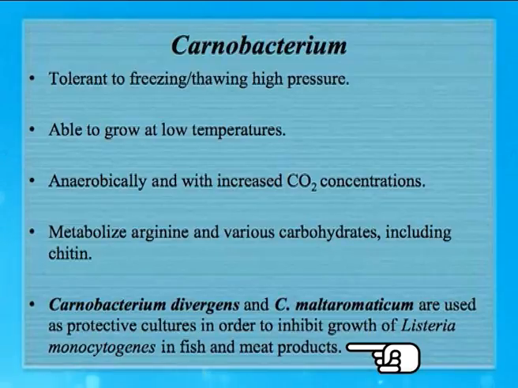are used as a protective culture in order to inhibit the growth of Listeria monocytogenes, which grows at a very low temperature and spoils frozen meat and fish products. So if Carnobacterium is able to ferment at this freezing temperature, it can inhibit the growth of Listeria.